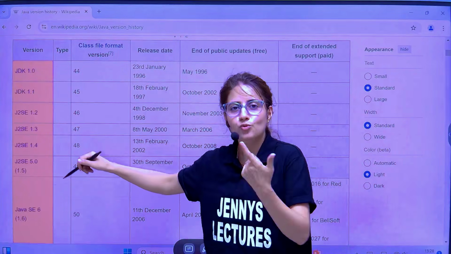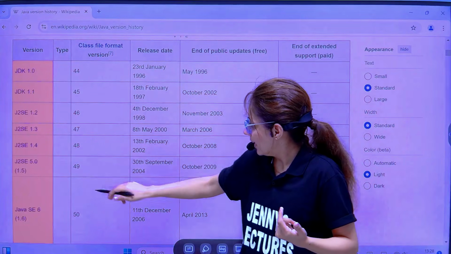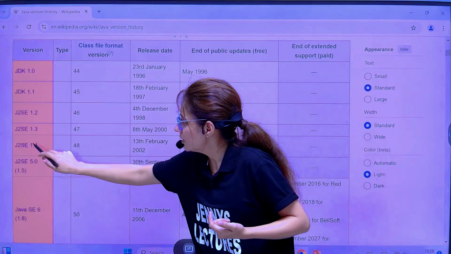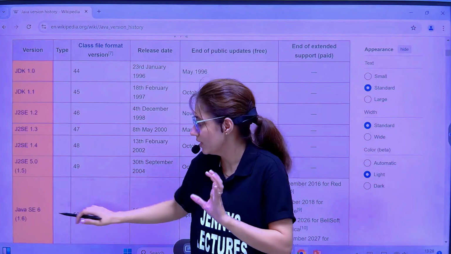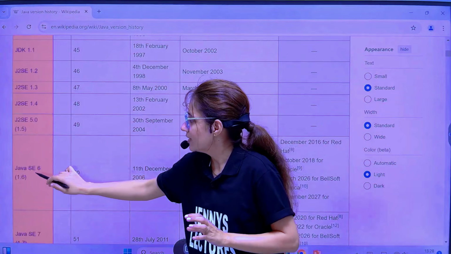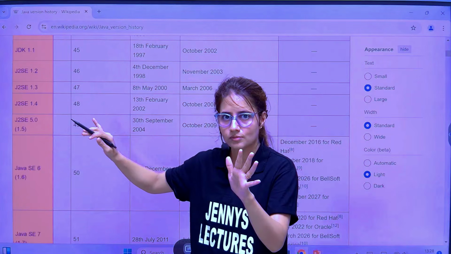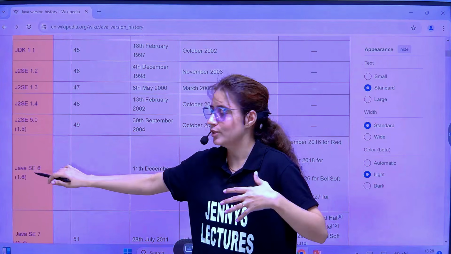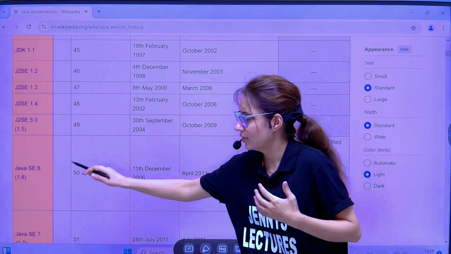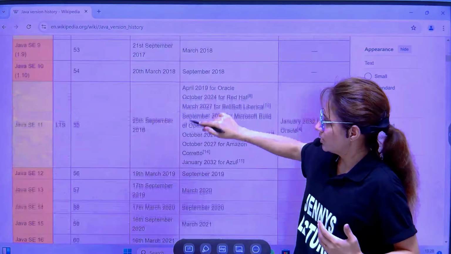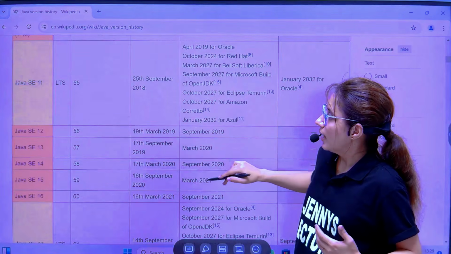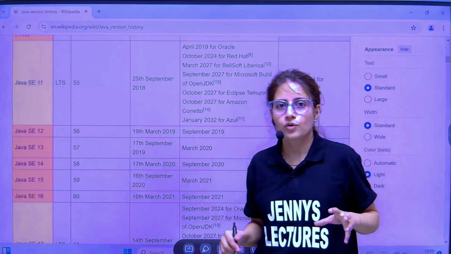Then they called it J2SE, right? And after J2SE 1.4, they called it 5.0, but internally it was 1.5 only. Then they called it Java SE 6. Previously it was called J2SE, but now we call it simply Java SE or by the version number 6, 7, 8, 9, 10. So these are the versions. If you want to check out the details, you can. And these versions get support from Oracle.